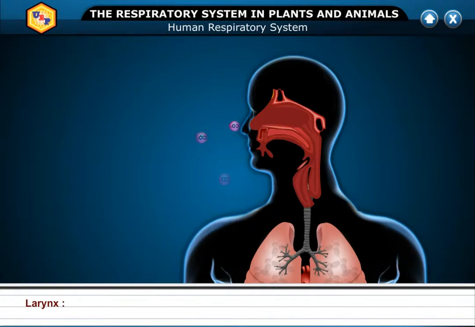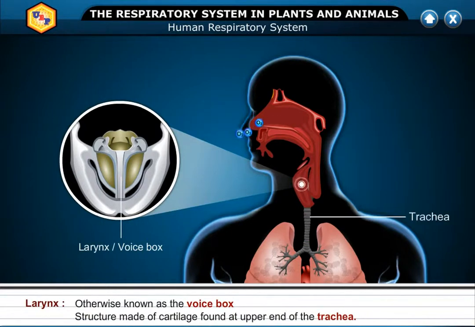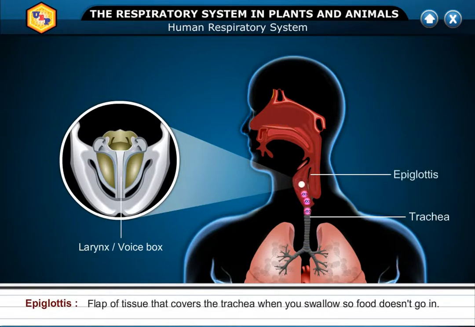A. Larynx, otherwise known as the voice box. Structure made of cartilage found at the upper end of the trachea. When air passes over it, it vibrates. B. Epiglottis, flap of tissue that covers the trachea when you swallow so food doesn't go in.